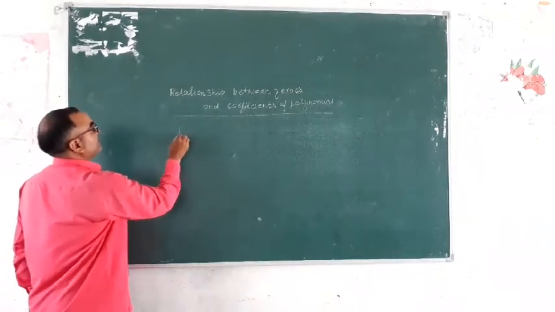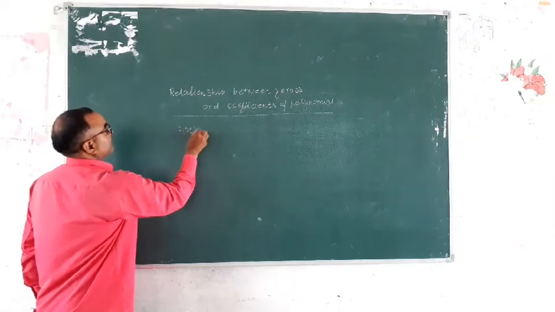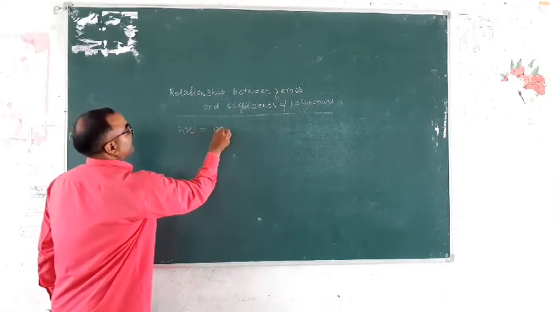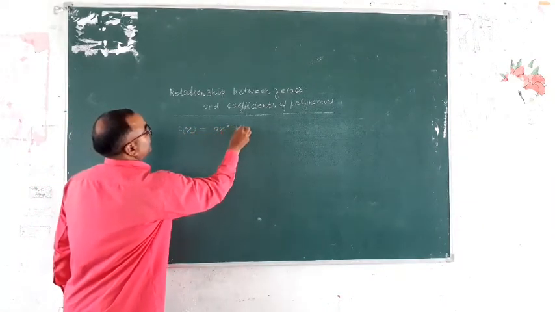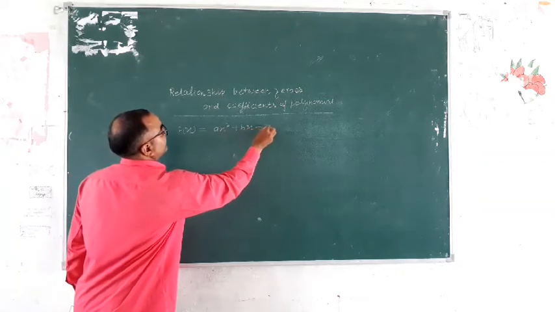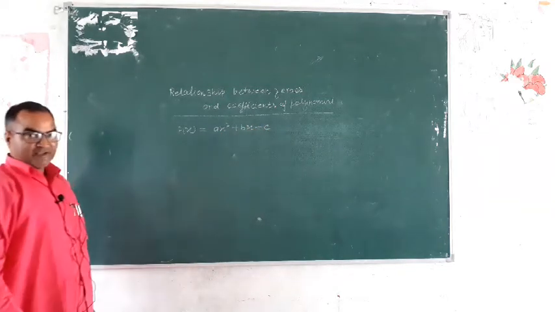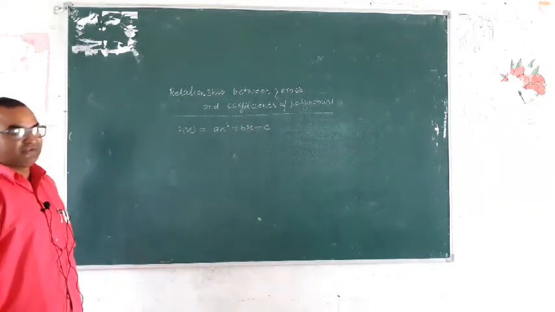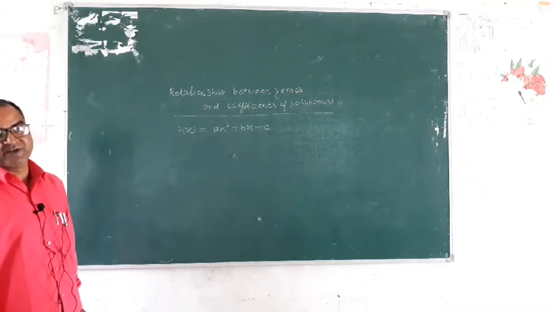Suppose p(x), any polynomial ax square plus bx plus c. ax square plus bx plus c is any quadratic polynomial.